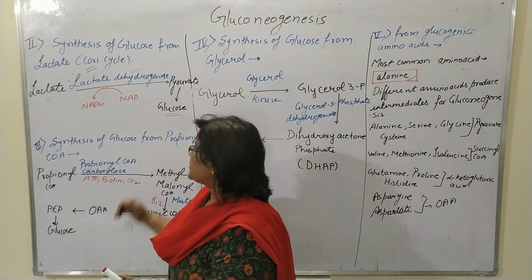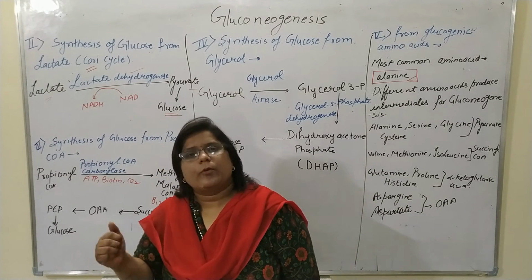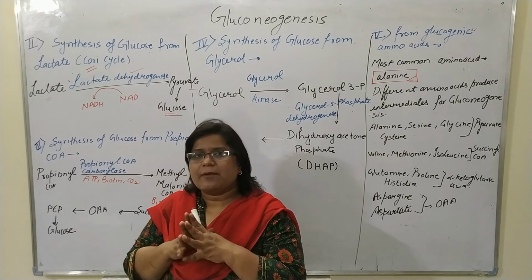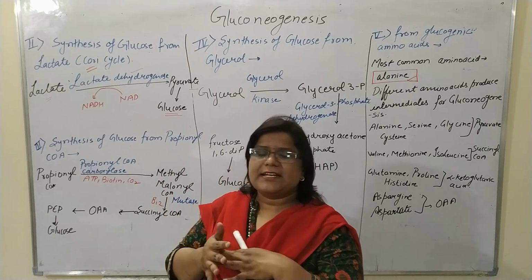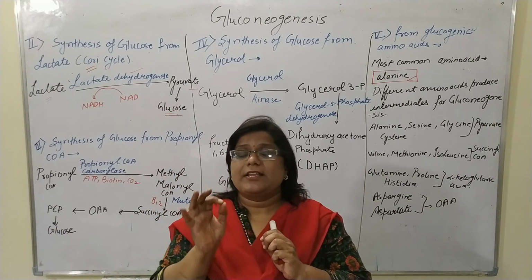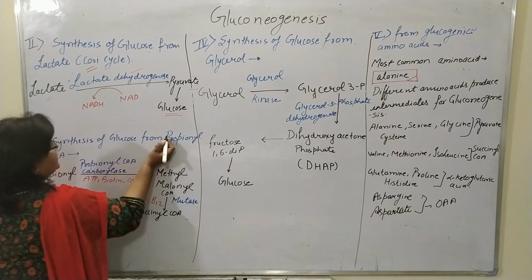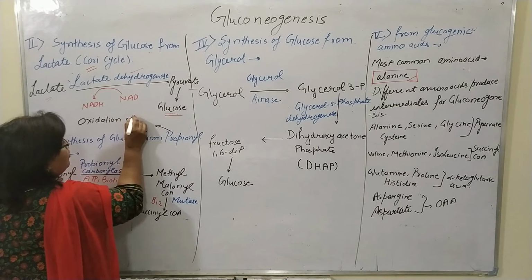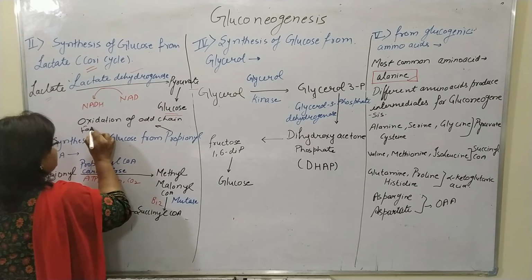Now in the third reaction, the synthesis of glucose from propionyl coenzyme A. Propionyl coenzyme A is a 3-carbon chain compound, and it is generated by fatty acid metabolism, or the oxidation of odd chain fatty acids.